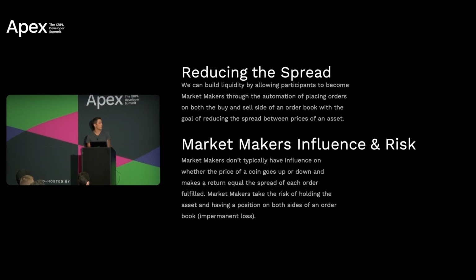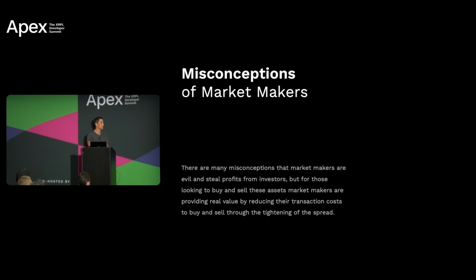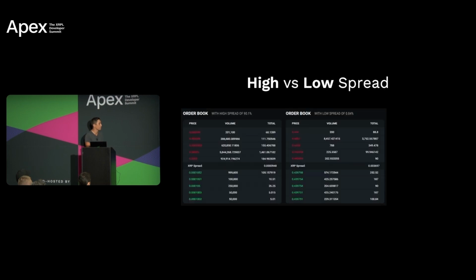Now, market makers do take a risk, and that risk is that they hold the asset and they have a position on both sides of the order book. As we saw a little bit earlier this year, there are many misconceptions of market makers, as we saw on Twitter, that they're evil and they steal from investors. But really, for those looking to buy and sell these assets, they are providing real value by reducing the transaction cost through the tightening of the spread of the asset.